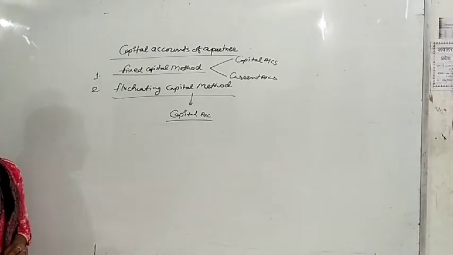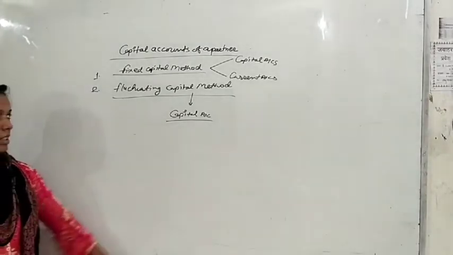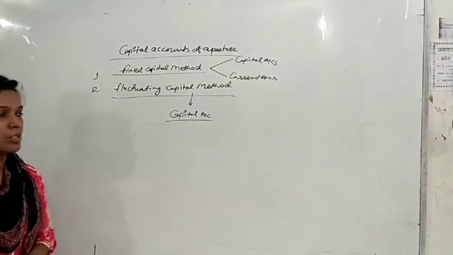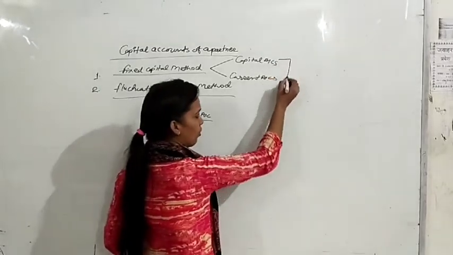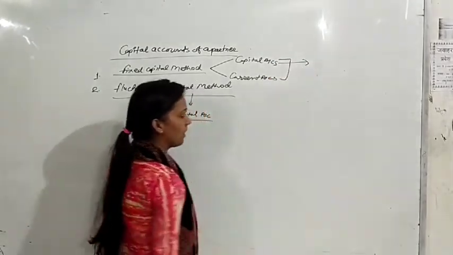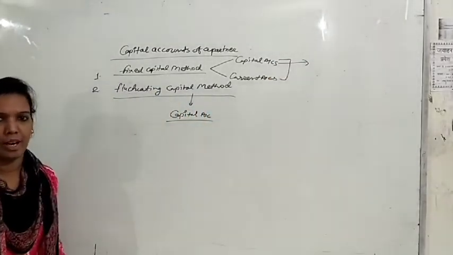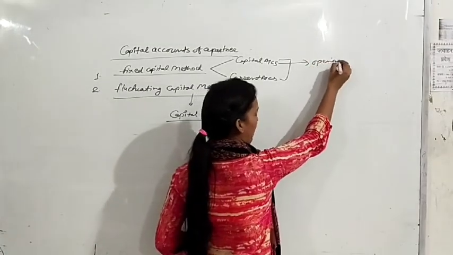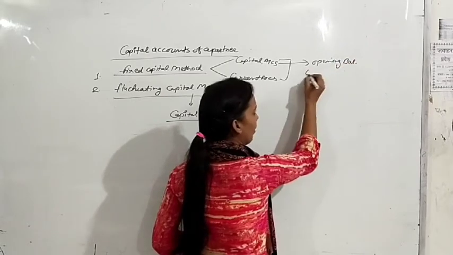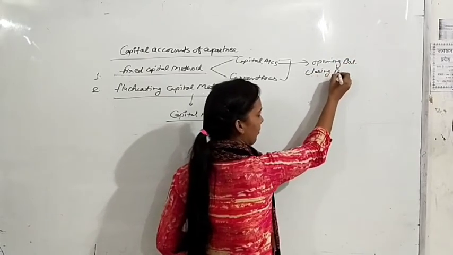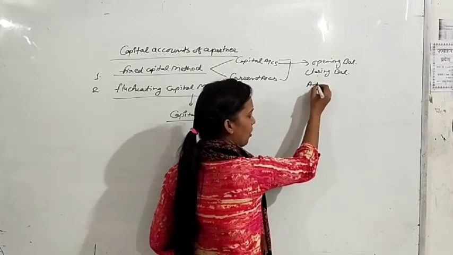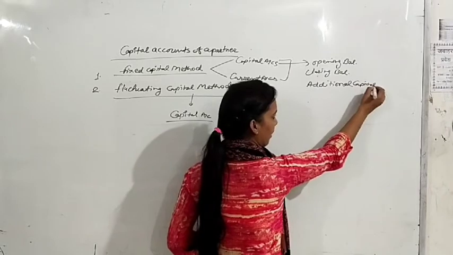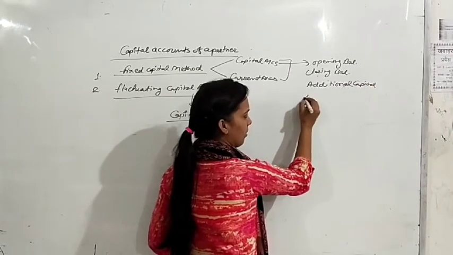Okay. Now see that what is the difference between these accounts, or what are the items that we will show in these accounts. When we have to prepare these two accounts, then in capital account we will show only 4 items. What are the 4 items? Opening balance, closing balance, additional capital, or drawings.